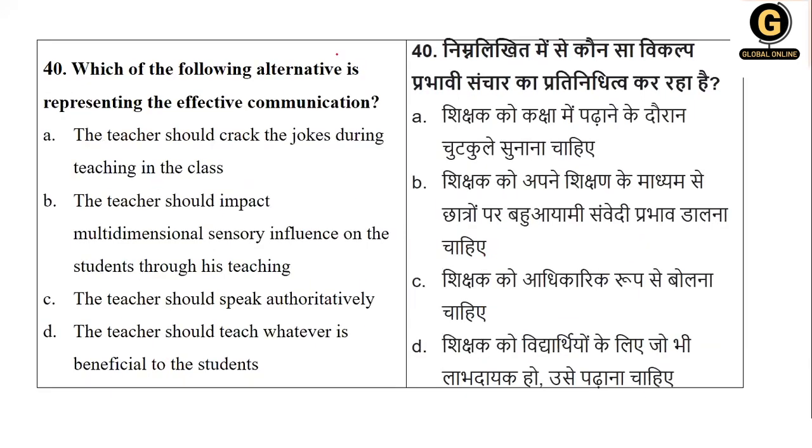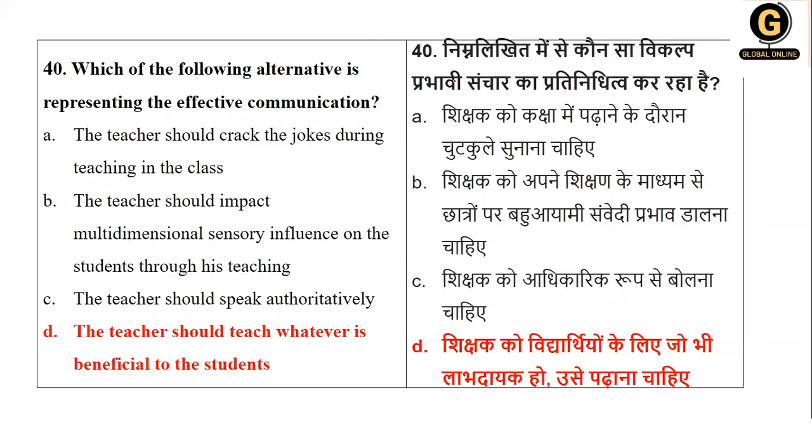Next, which of the following alternatives represents effective communication? What will be effective communication? Teacher cracking jokes. Teacher should impart multidimensional sensory influence. The teacher should speak authoritatively. Teacher should teach what is beneficial to the student. So definitely C and A options are out. Here, sensory influence, only doing that, it's better the teacher teaches what is beneficial for the child, what is beneficial for the student. So here your option number D is the right answer.